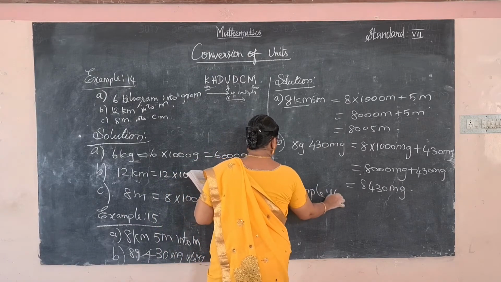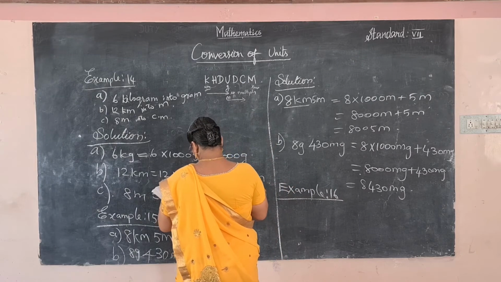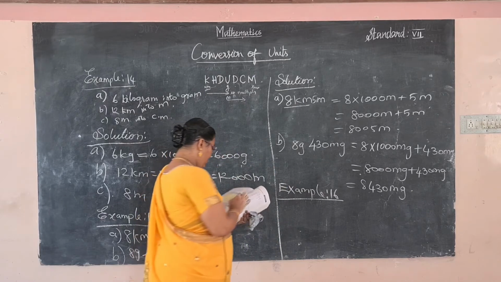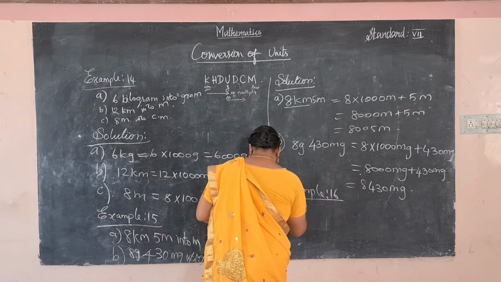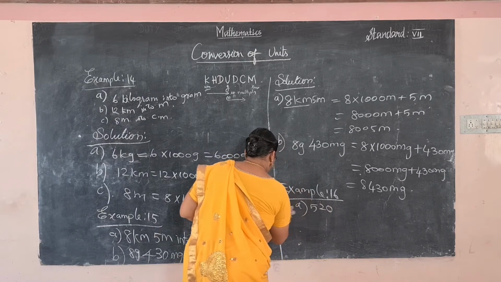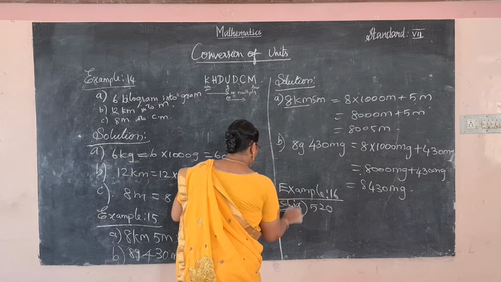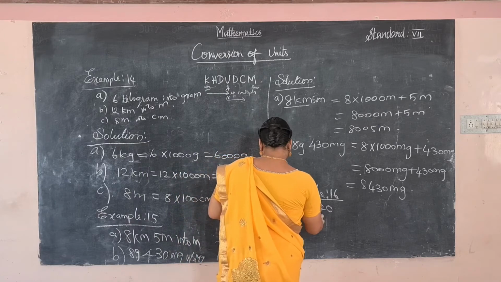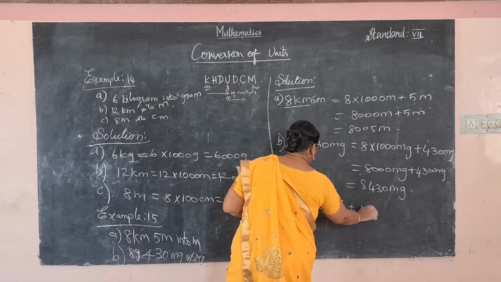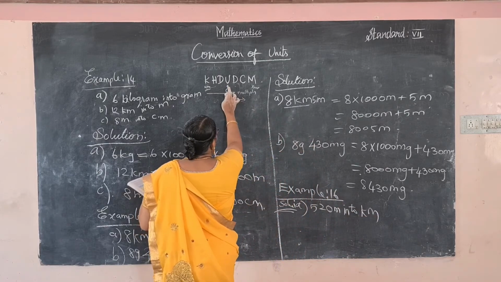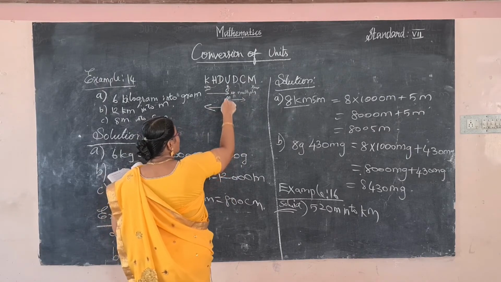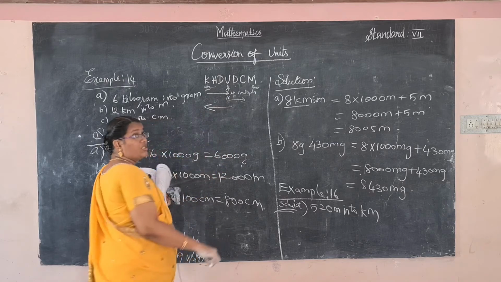Okay, next one, example 16. Convert the following unit as directed. Here also some units are given. Okay, the first one, write the solution directly. Solution, A is given 520 meter into kilometer. So unit is meter, move to the left side, so smallest value to largest value.